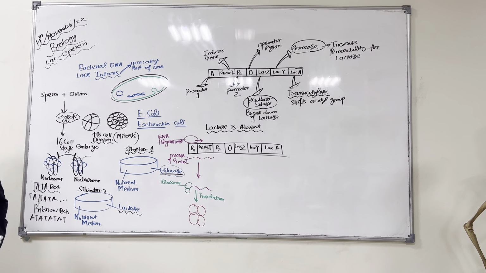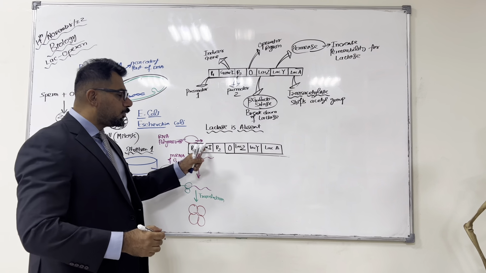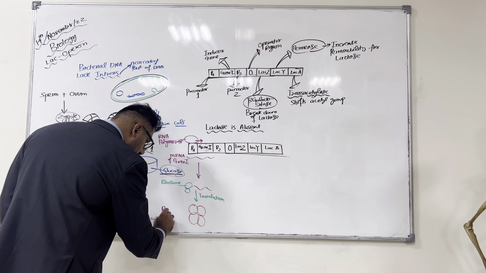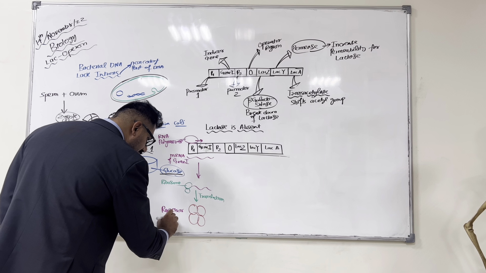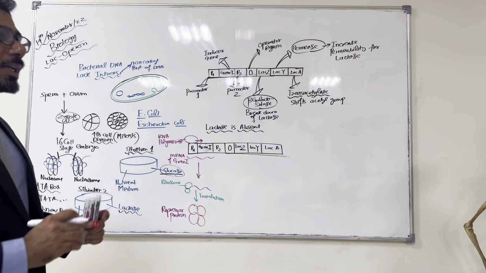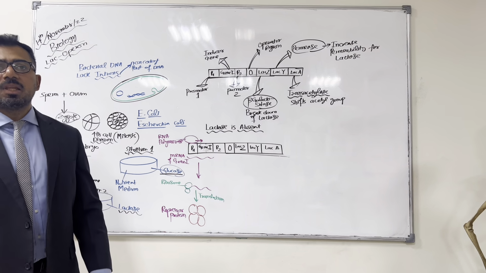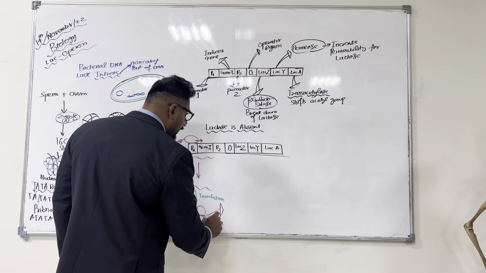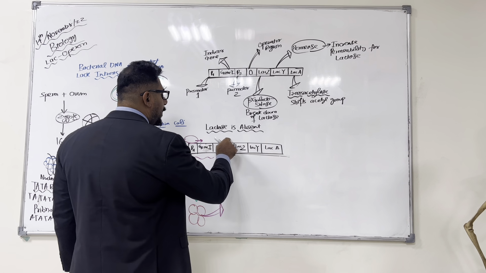Now, please pay attention. The protein formed from the inducer gene is called the repressor protein. This repressor protein goes and binds to the operator region like this.